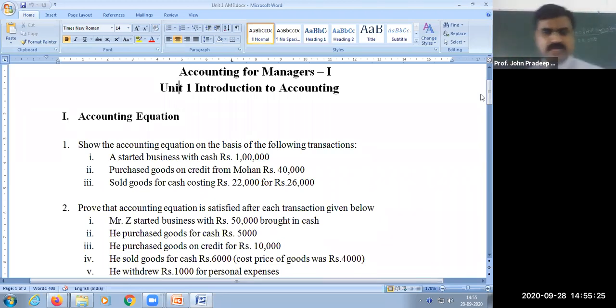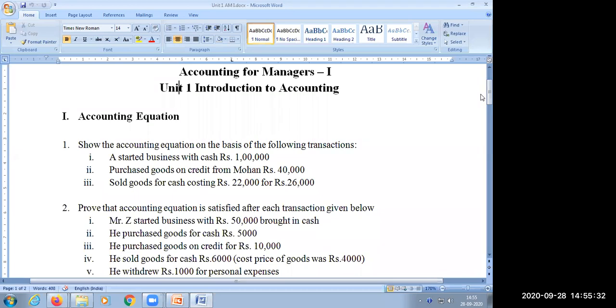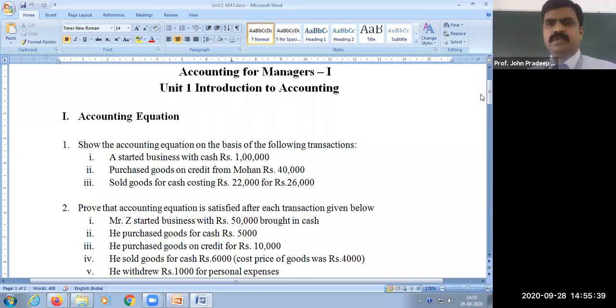So accounting equation. Let's write it down. Are you able to see the board? Since you're sharing the screen, we cannot see it fully, sir. One minute, I'll stop sharing. You have already written down the question, no? Yes, sir. Now it's visible. So write down now: Accounting equation is a heading.